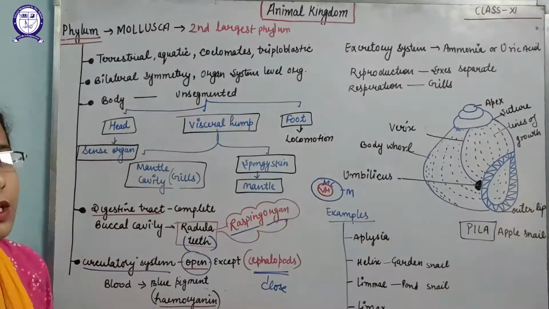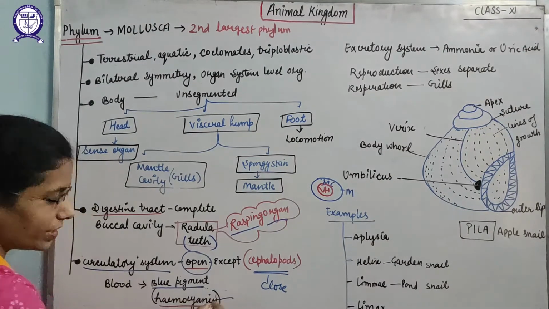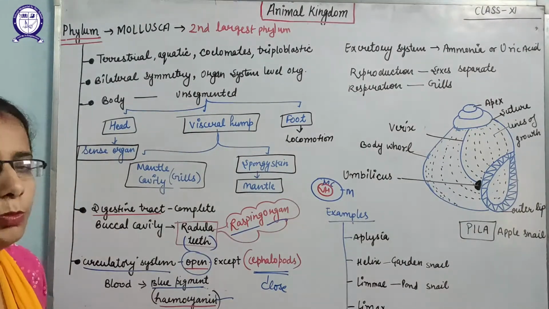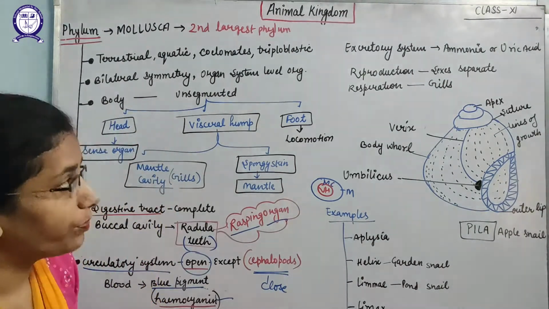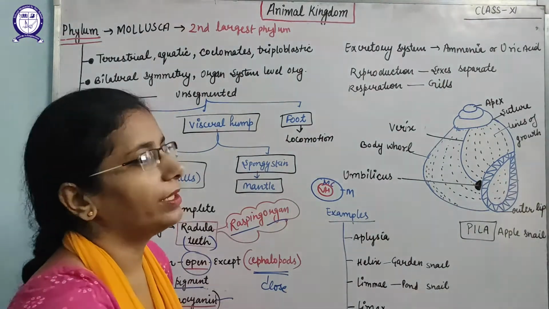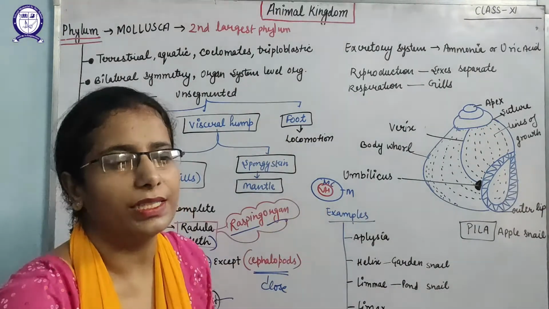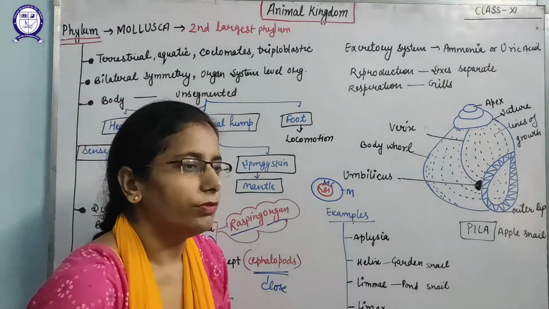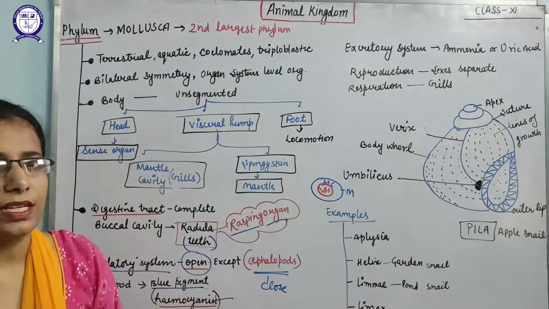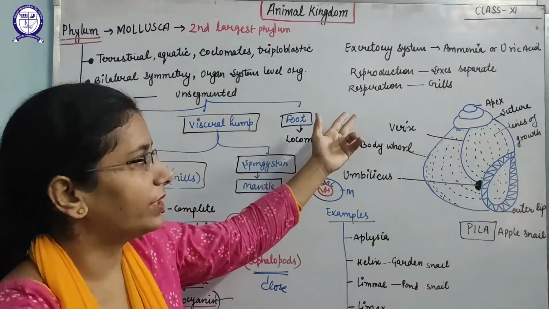These have blue colored blood. Why? Due to the blue pigment known as hemocyanin, which gives a blue color to the blood. In the excretory system, they release two types of waste, ammonia and uric acid. According to that, they are ammonotelic and uricotelic. Sexes are separate, so reproduction takes place between separate sexes, and respiration takes place with the help of gills.